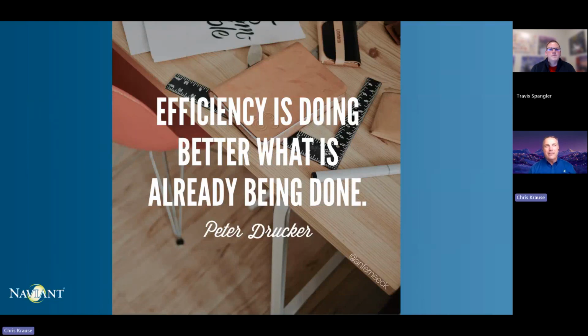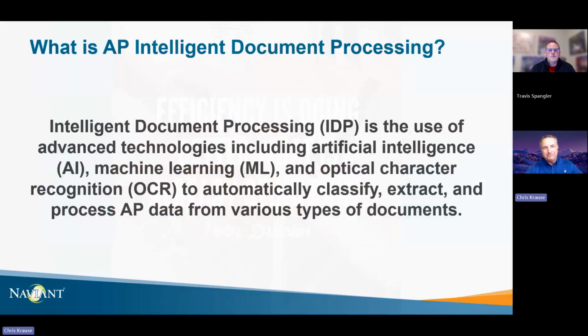First, let's start with a quick quote. Efficiency is doing better what is already being done. I mean, Peter Drucker nailed it. And this applies so well to AP. You're doing it today. Now, you may only be doing it via email. You might actually still be using snail mail and writing physical checks. But this is going to revolutionize it. You're going to be able to do this better by the time you get done with this insider session.